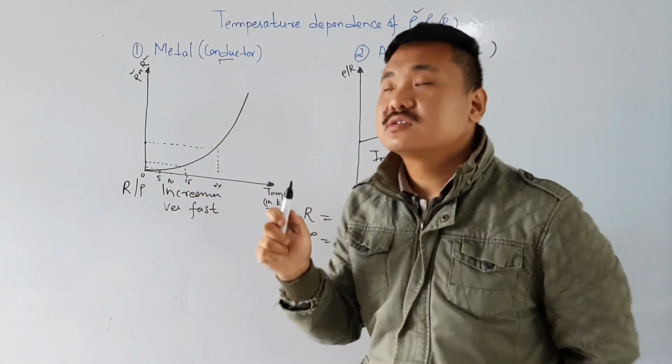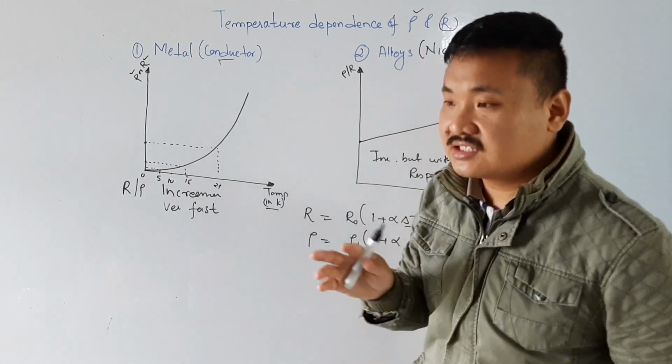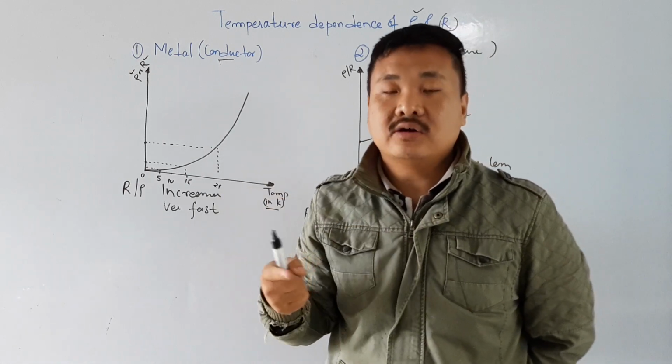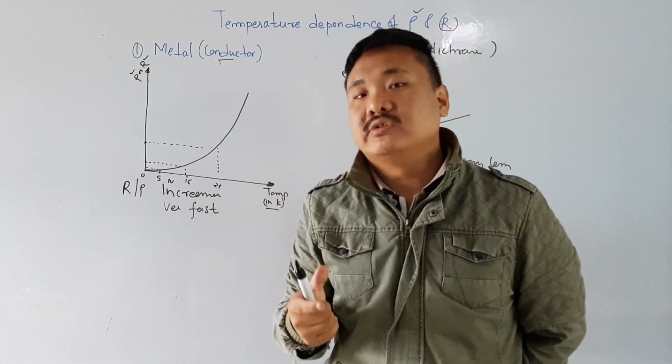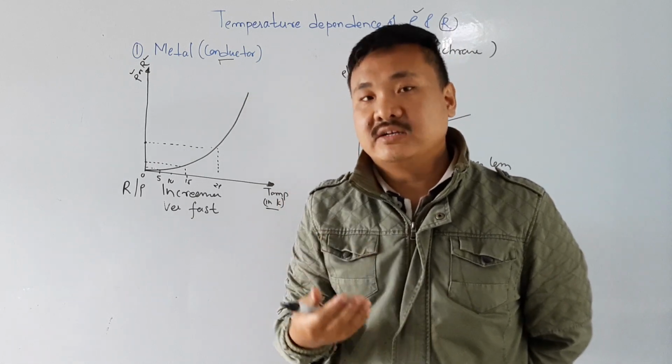We use alloys. There are two kinds of resistors: one is a wire-wound or round coiled resistor, and another is carbon resistors. So the next topic will be that one.